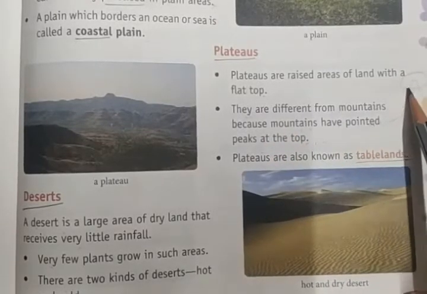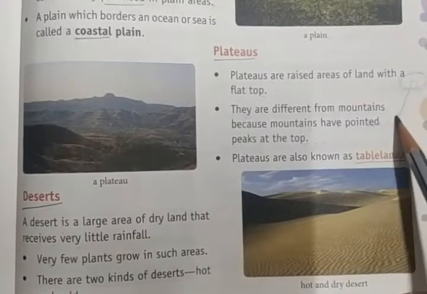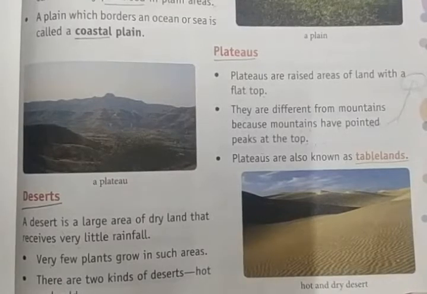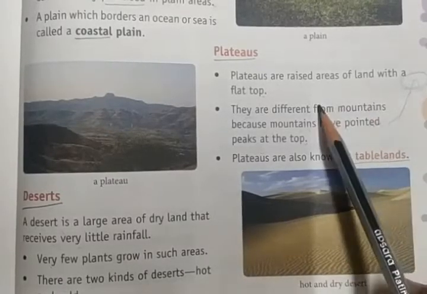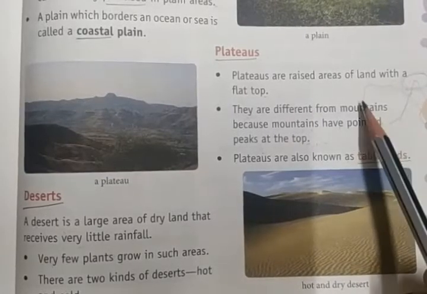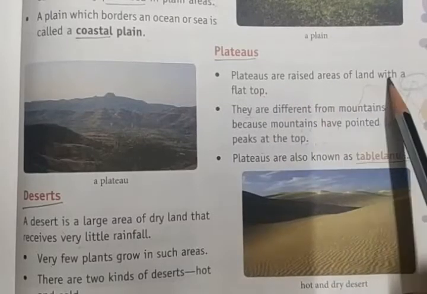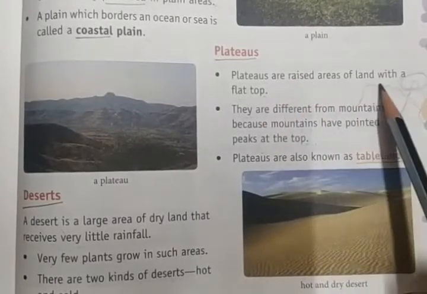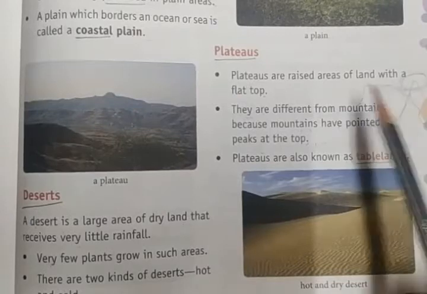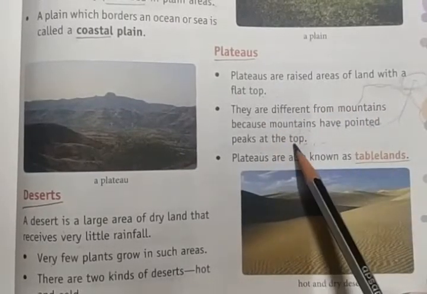We can see the pointed part at the peak of the hills or mountains. Okay. The plateaus are not like that. Plateaus are like this. So plateaus are raised areas of land with a flat top. Here we can see the flat top.